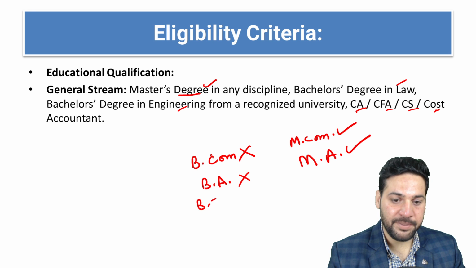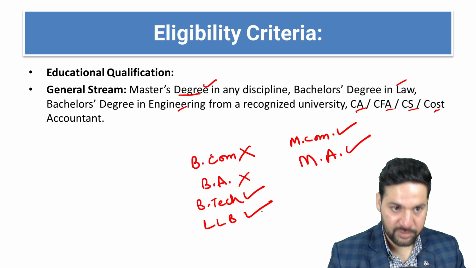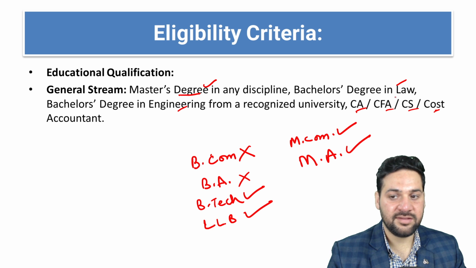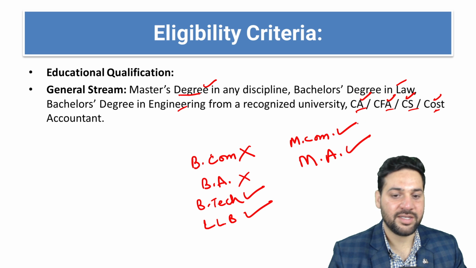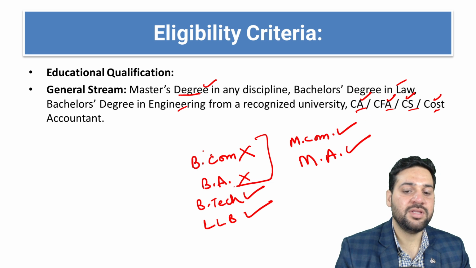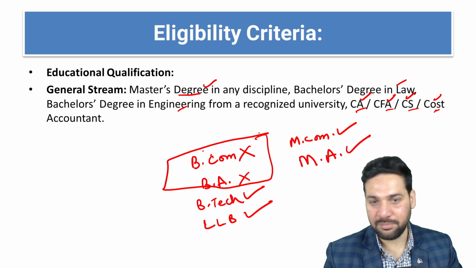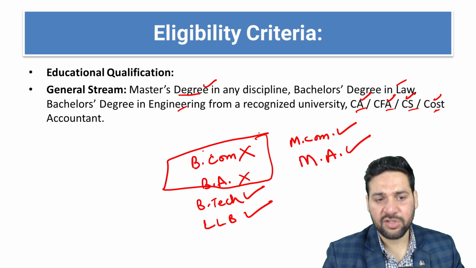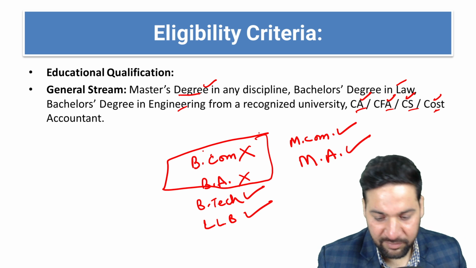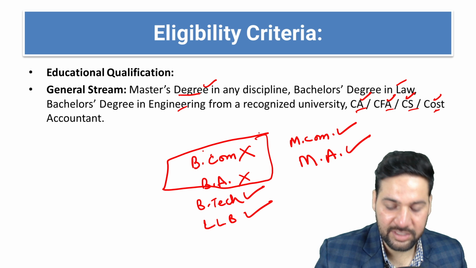If you have done BTech, you are eligible. If you have done LLB, you are eligible. And if you have done CA, CS, CFA, you are eligible anyway. That is clearly mentioned. So if you have done only BA or BCom, you are not eligible. Even any other degree which is not engineering or LLB, if you have done just graduation, then you are not eligible. That is clear.